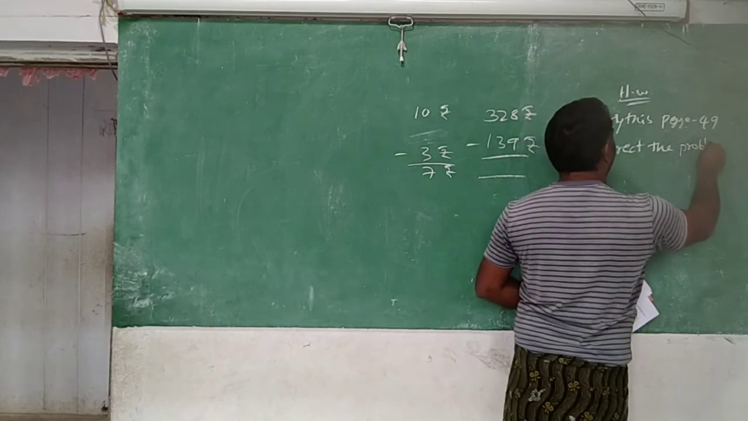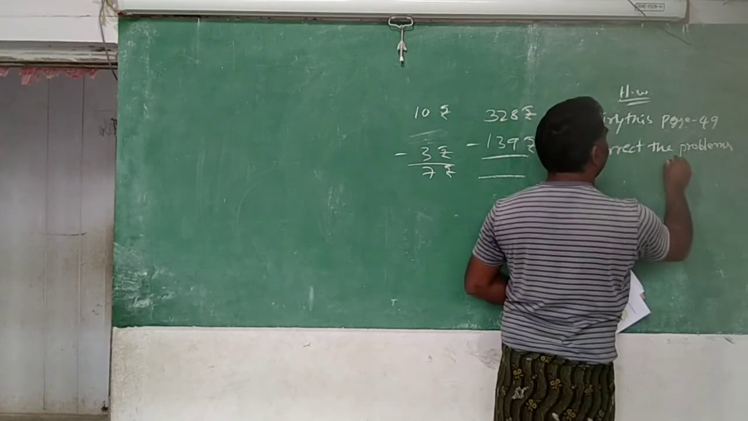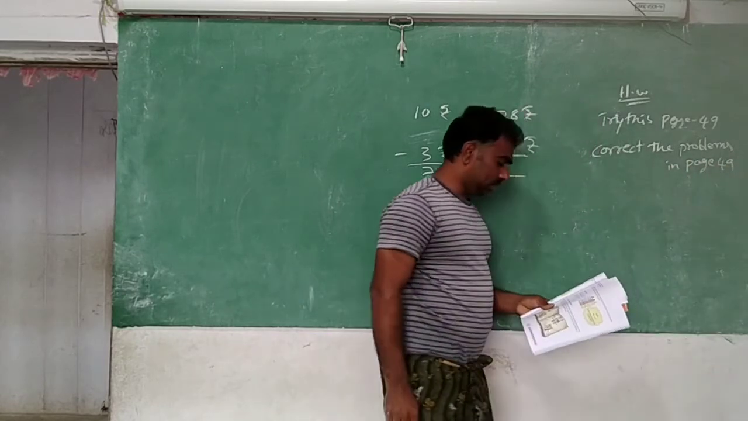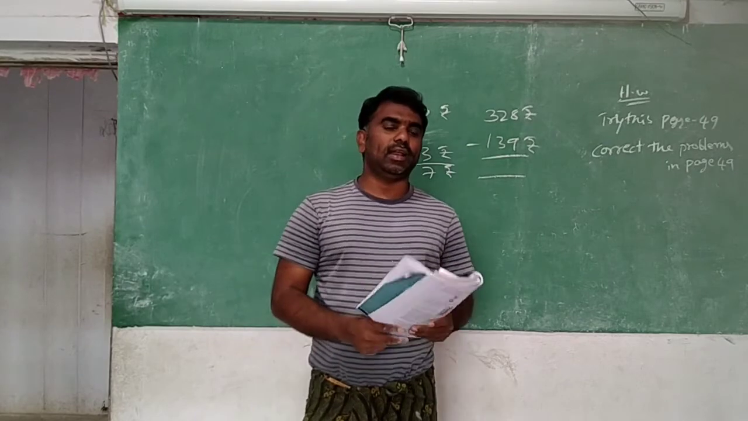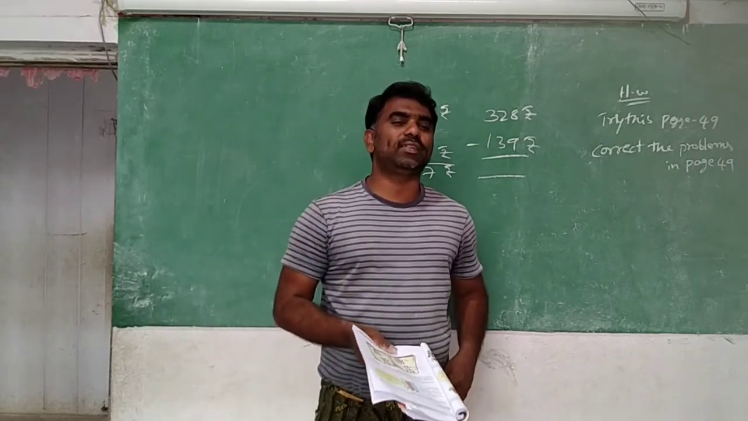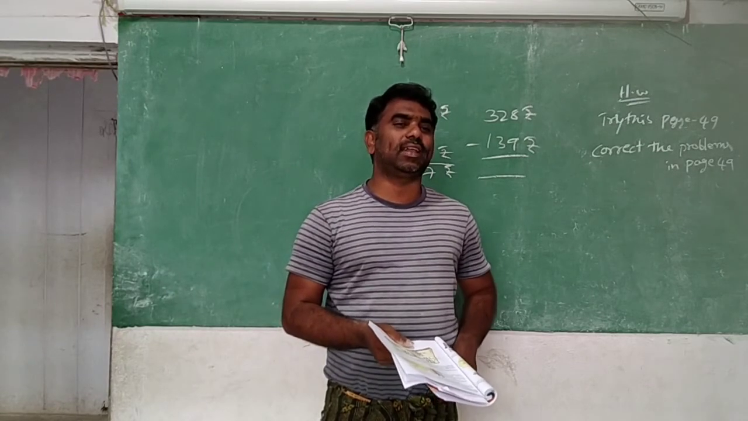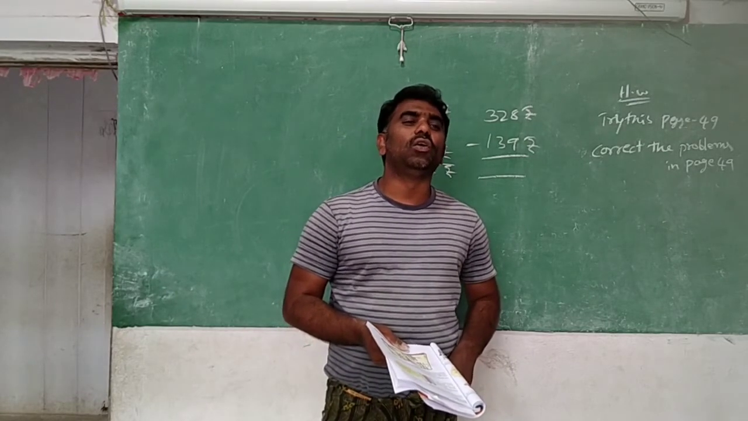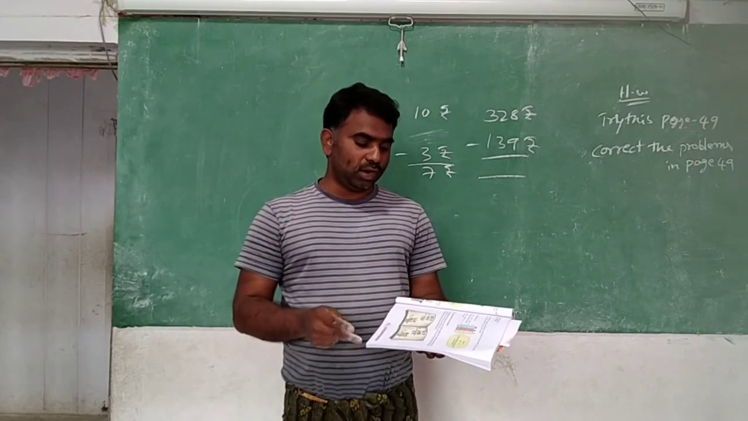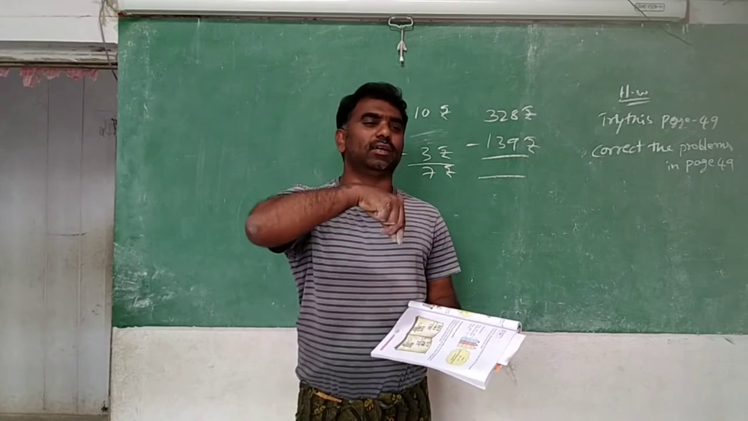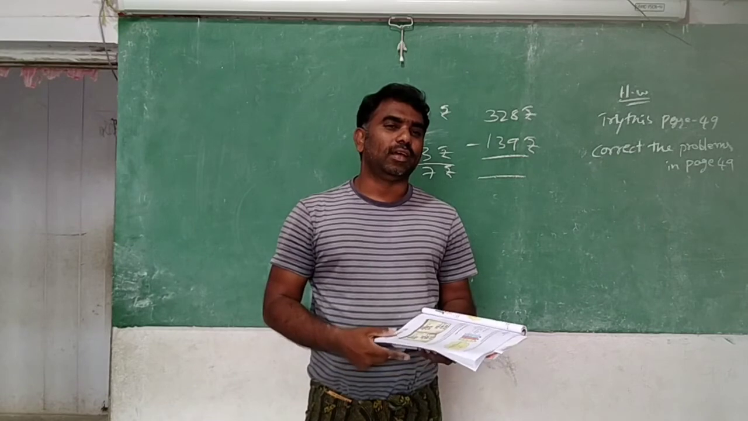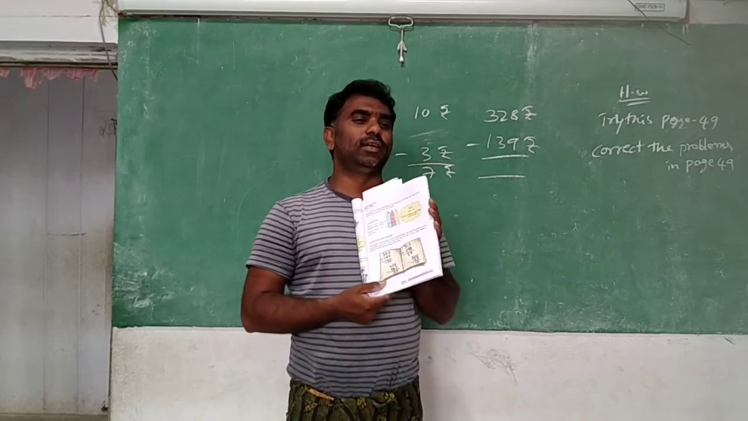Sir, 7 minus 7, 0. Yes, correct the problems in page 49. 3 minus 3 becomes 2. Correct or not, you check it. So before that, you have to do it yourself to correct, then you can understand correct or not. Correct or wrong, there only you write it. Correct means correct, wrong means wrong. Sir, notebook, don't write now? No need, in the textbook only you can do that.